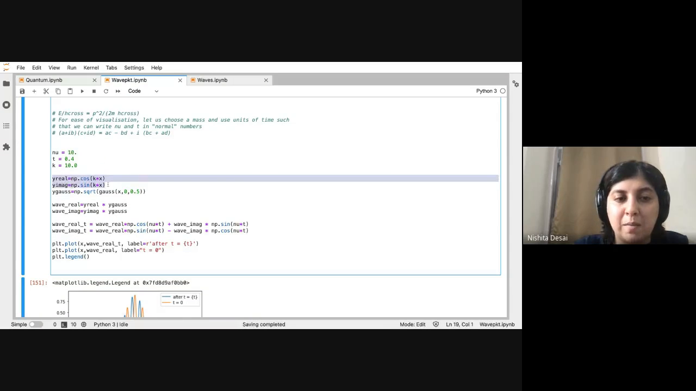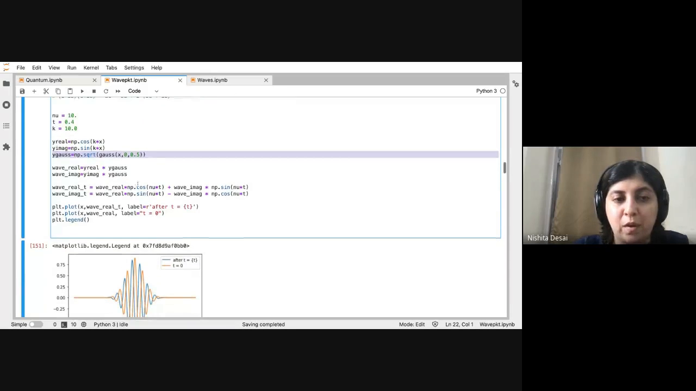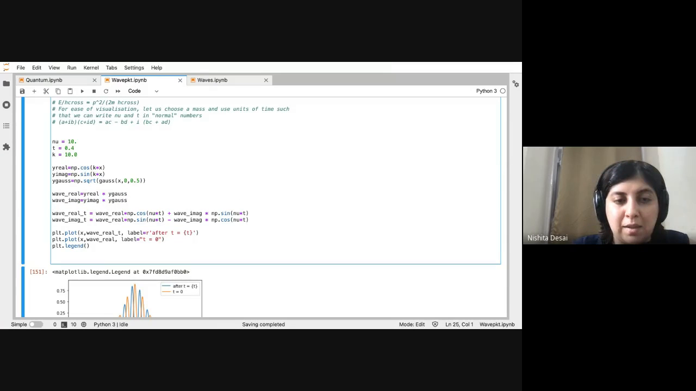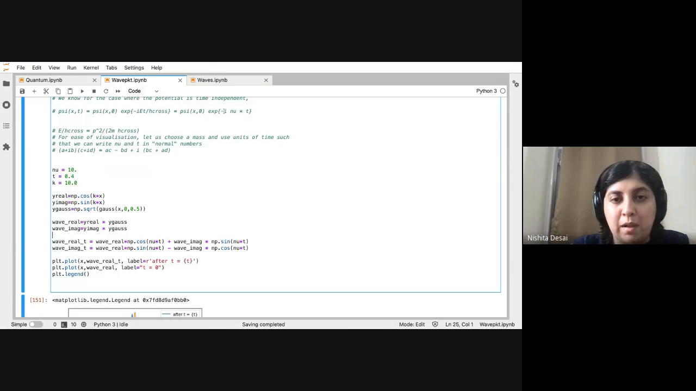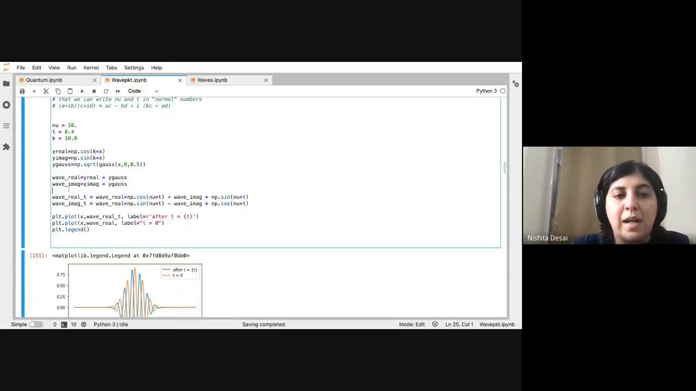So we had the real and imaginary parts as before, and we had the Gaussian envelope as before, which gave us the wave. And then what we want to do is essentially this ac minus bd kind of thing. Remember this guy, exponent i nu t, is also cos nu t minus i sine nu t. So you can use that and calculate the time translation of the real and imaginary part.